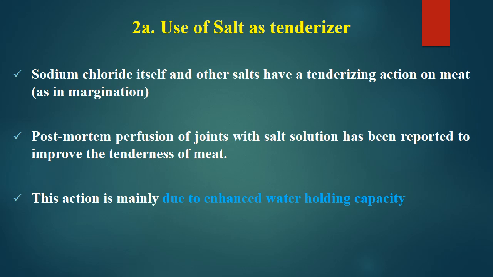If we infuse the joints with salt solution, it has been found to improve tenderness, and this action is mainly due to enhanced water holding capacity. This infusion increases the water holding capacity, and thereby it apparently improves the tenderness of meat. That is how salt also plays a role in tenderization of meat.